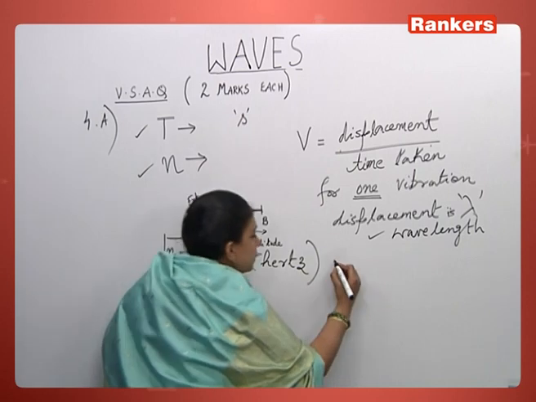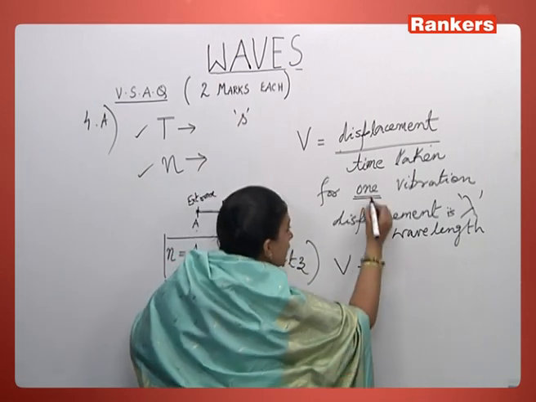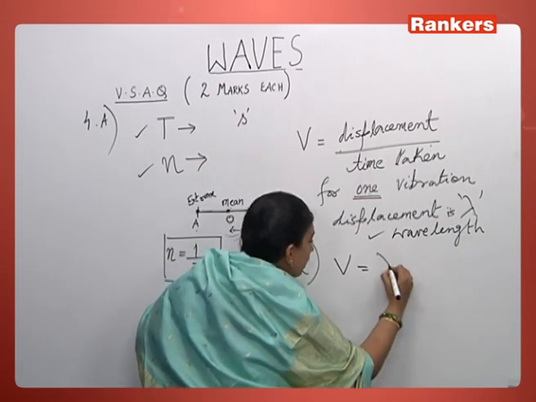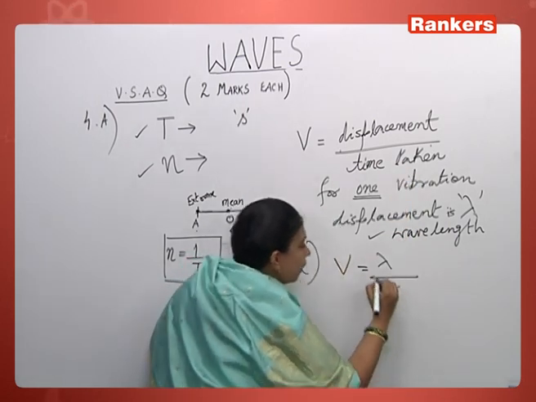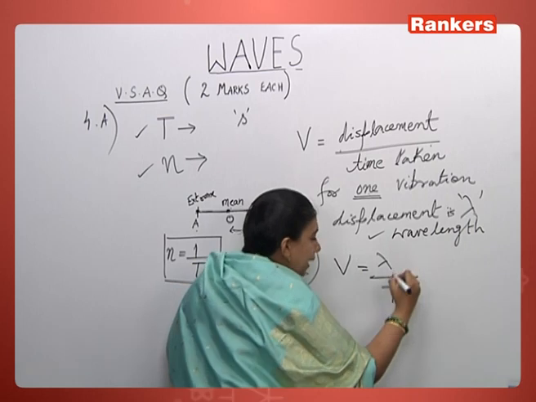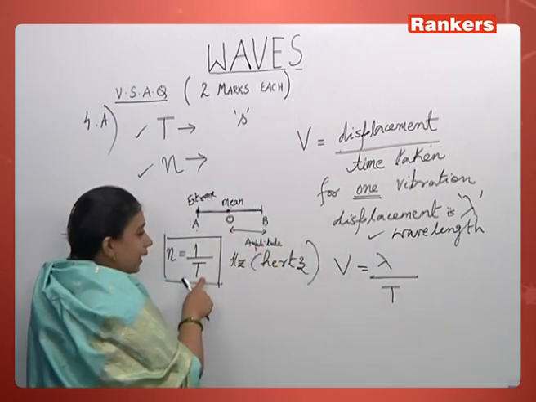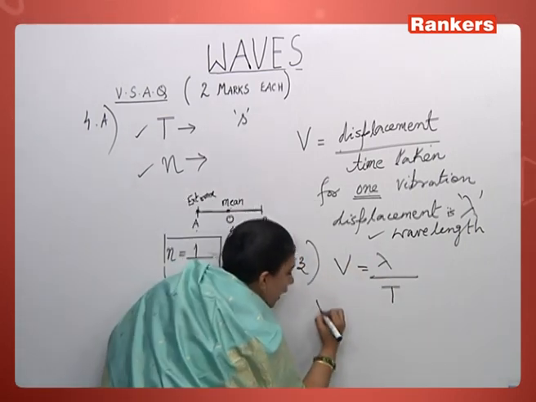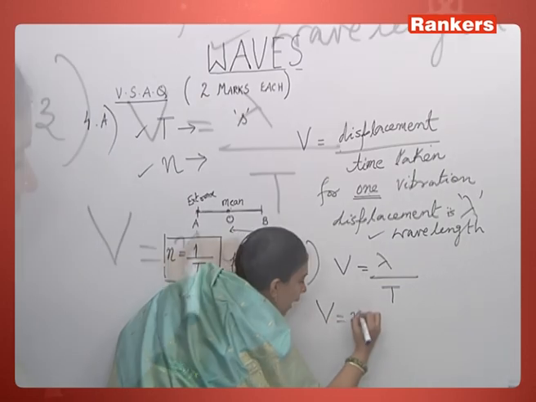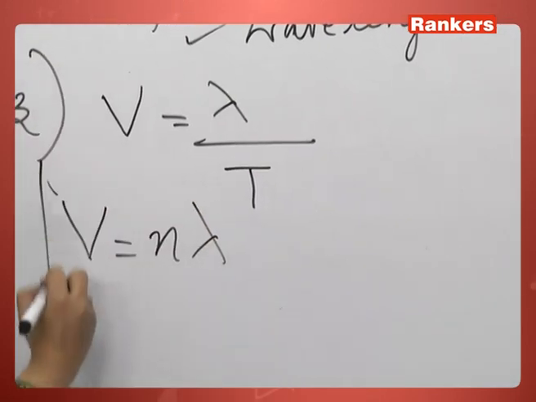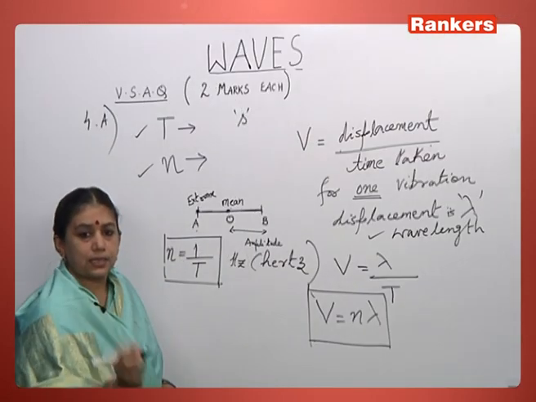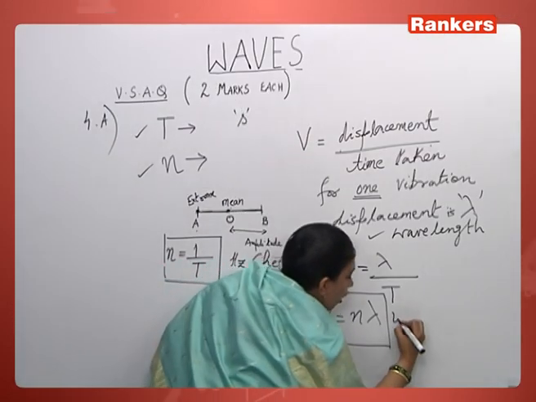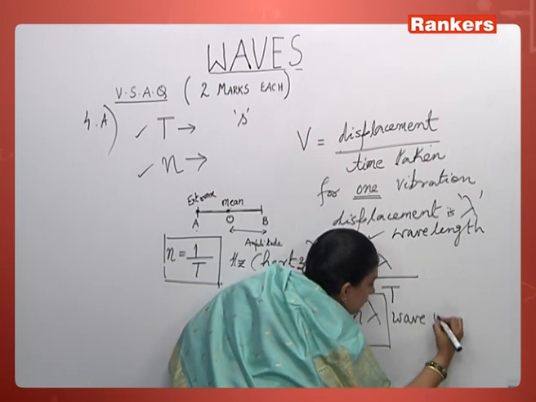Now let us substitute. V is equal to lambda, because we are talking about one vibration, and the time taken for one vibration is capital T. We know that 1 by T is equal to N. So we write V is equal to N lambda. This is how you write the expression for wave velocity.